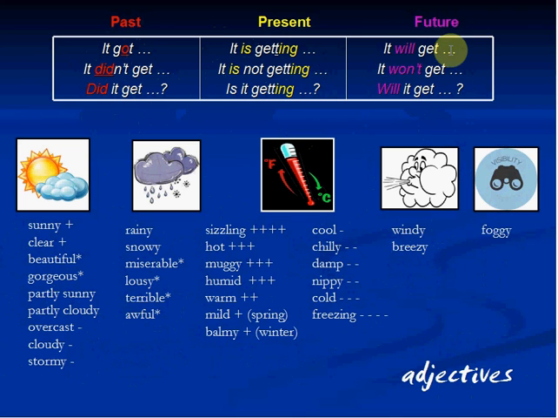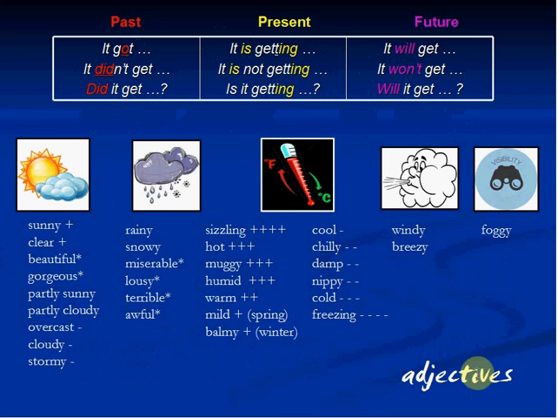I could use the future. It will get, it won't get, or will it get, with, of course, adjectives. For example, it will get hot, it will get muggy, it will get humid. Or I could put the sentence in negative. It won't get breezy, it won't get freezing, it won't get cold.